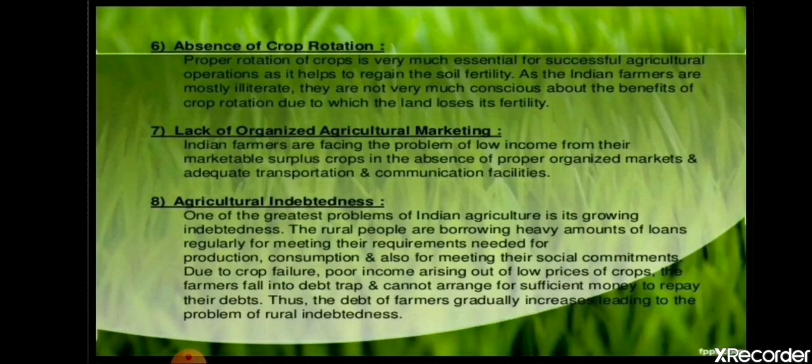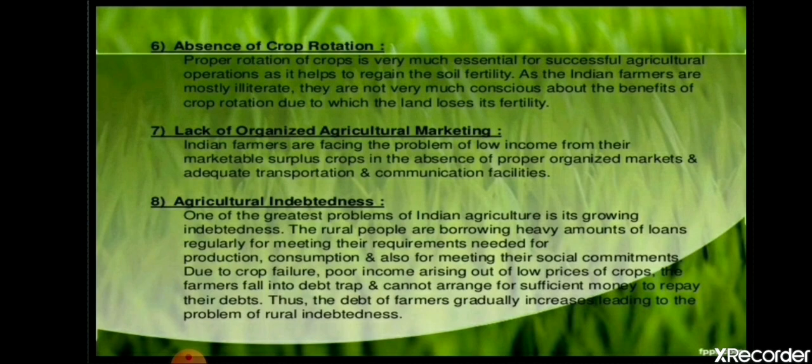Now next is absence of crop rotation. There are some places in India where farmers usually do not follow any crop rotation. As we have learned, crop rotation plays an important role in controlling soil erosion as well as in maintaining the fertility of the soil.